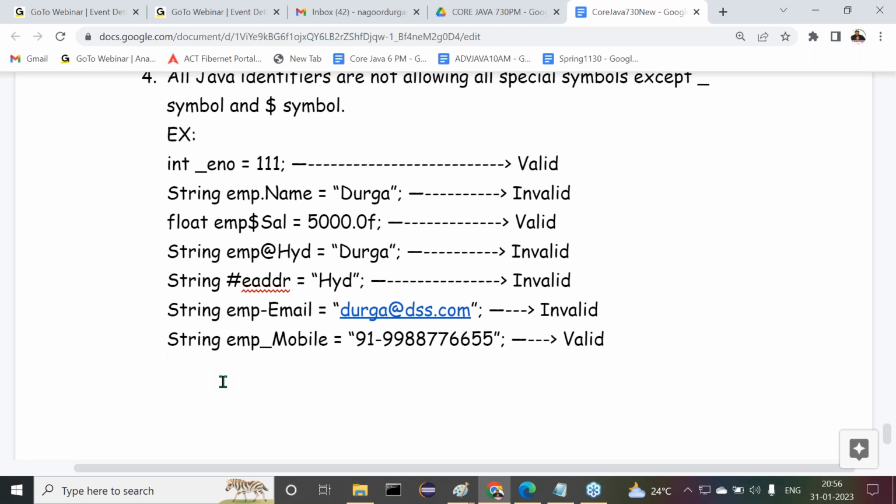What is the next rule? Java identifiers do not allow any special symbols except the dollar symbol and the underscore symbol. Underscore and dollar symbols are allowed; except these two, no other special symbol is allowed inside identifiers. Of course, in values, inside double quotations, we can write any special symbol, that doesn't matter. But in a variable name, a method name, a class name, these identifiers, we have to follow these rules and regulations clearly.